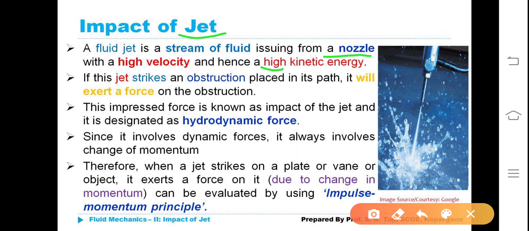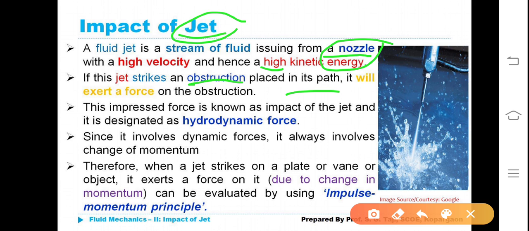Am I right? When you press it, it becomes less in diameter. That tapered end portion of the pipe is known as nozzle, whereas the high velocity with which it is ejecting out is known as jet. If this jet strikes an obstruction placed in its path, that means the bicycle tire or body is across the jet, it hits it and the jet of water cleans the bicycle, is it not?